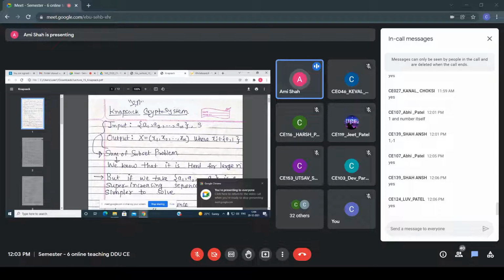Okay, so listen, everyone. The next topic is the knapsack crypto system. First, I want to tell you something regarding this knapsack crypto system. It is another crypto system, a public key crypto system based on the knapsack problem.